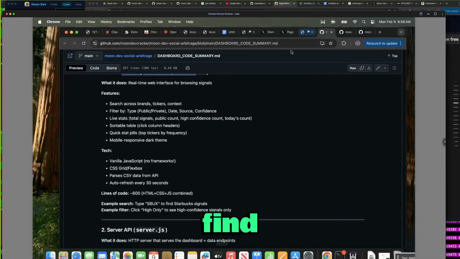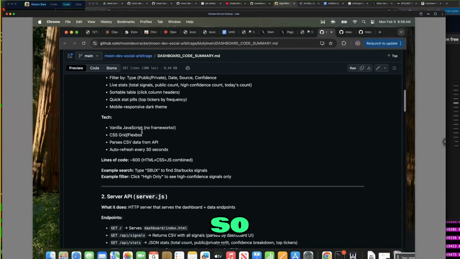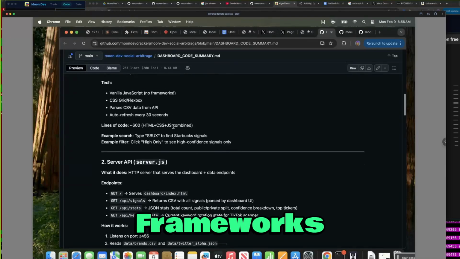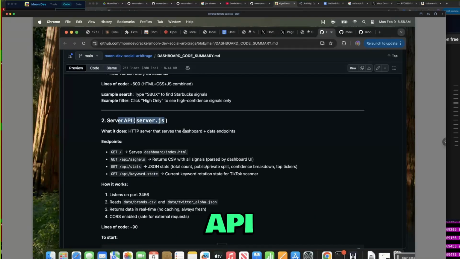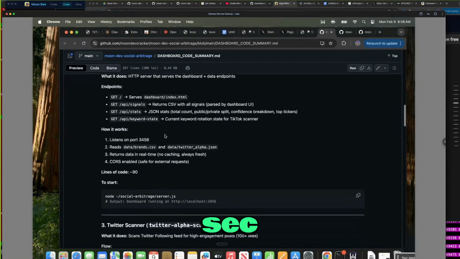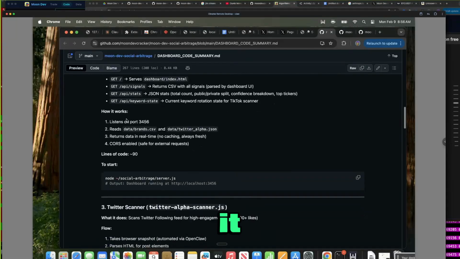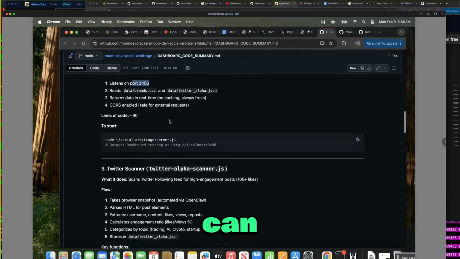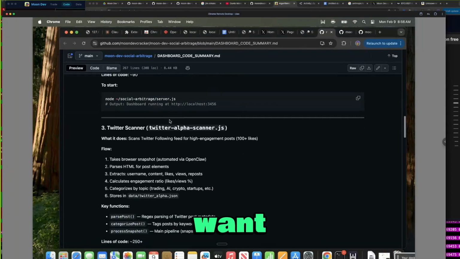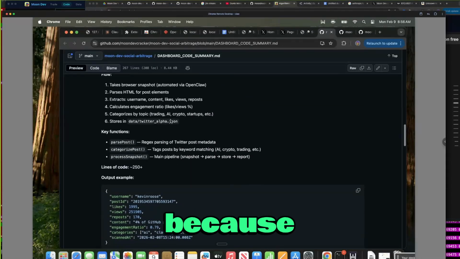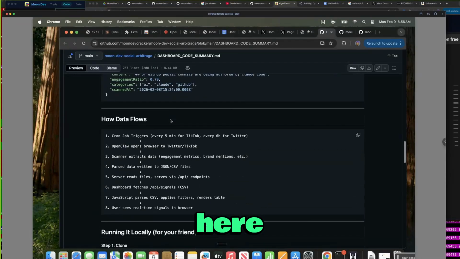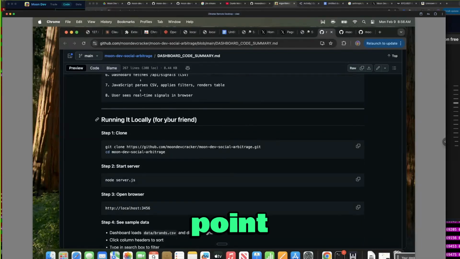I'll go ahead and try to find that, but I didn't see it actually. So vanilla JavaScript here, no frameworks. Server API, server.js. I'll show you that in a second. How it works, it goes on port 3456. You can change that to whatever you want. Then the Twitter scanner, I'm not even going to go over that because this is just too much code here. And I've shown you enough. I think you get the point.